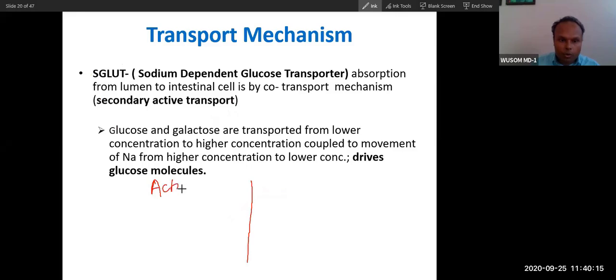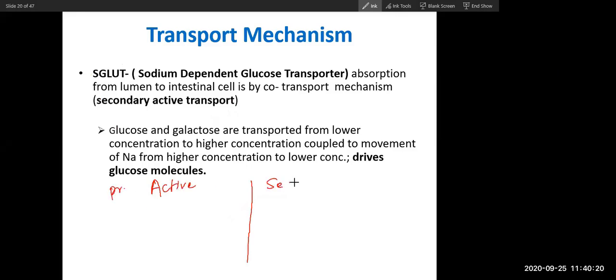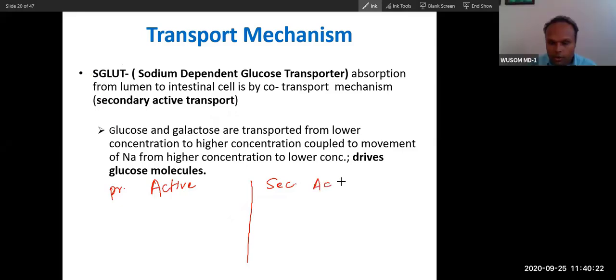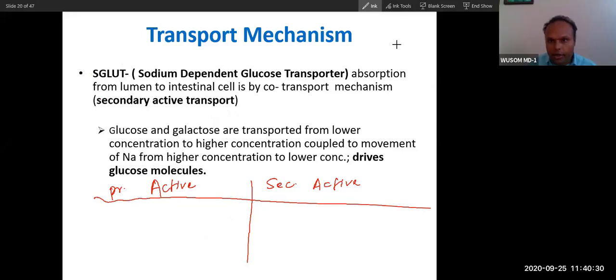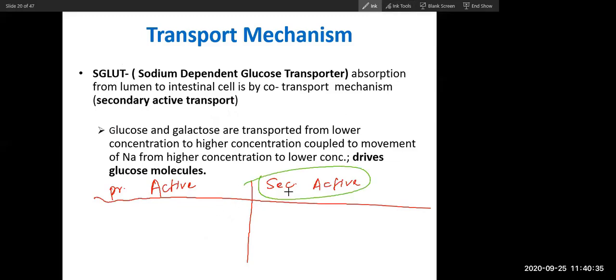One is primary active transport, which needs energy directly. Secondary active transport uses the energy of the primary.